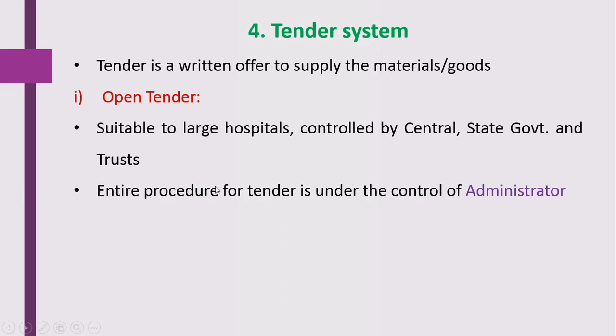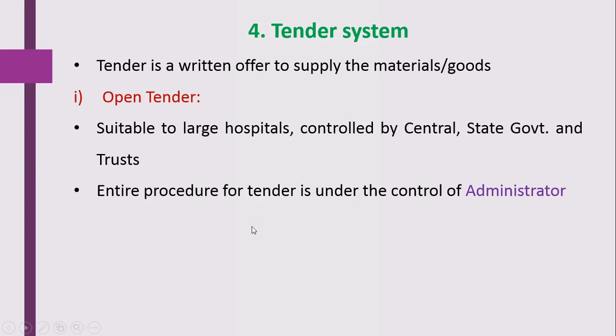The entire procedure for the tender is under the control of the administrator of that particular organization. So just remember, open tender means anyone can apply to that tender, or anyone can supply the materials required by that particular organization.